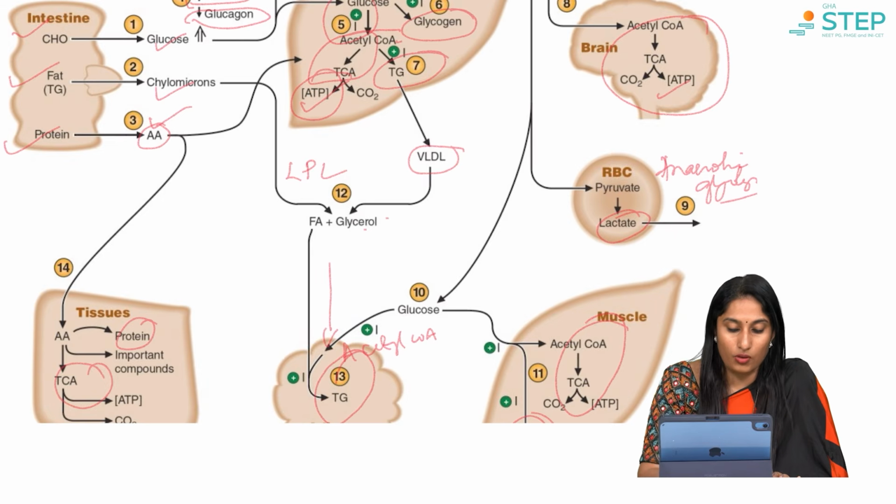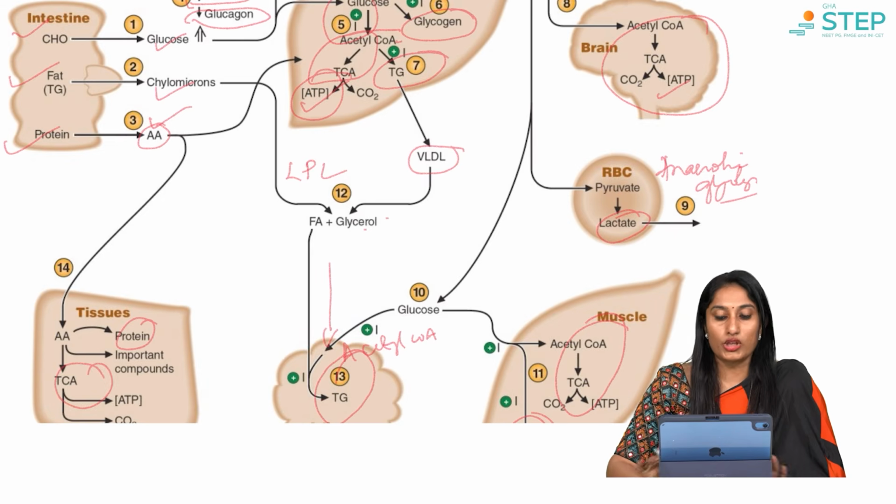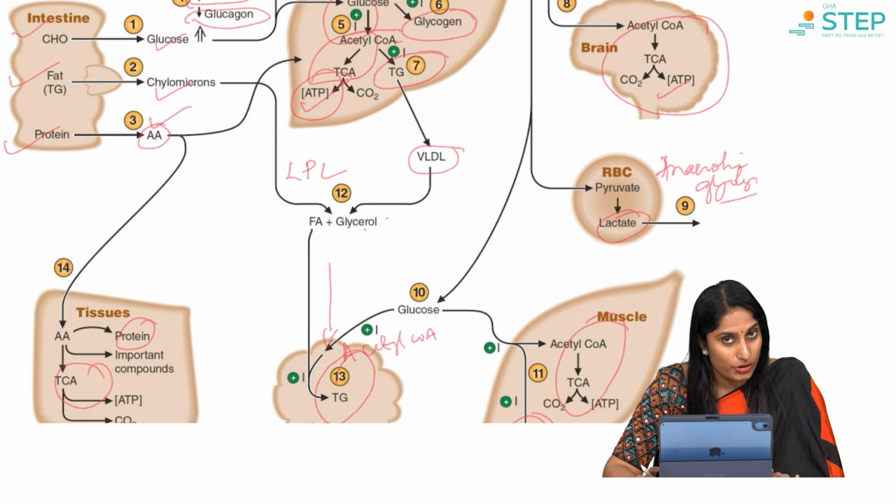Amino acids can also go in for the TCA cycle and we can get ATP. So, what did we understand? In the well-fed state, the carbohydrates, the lipids and the proteins will give us energy in the liver, brain, muscle and the tissues. But what happens to the excess?